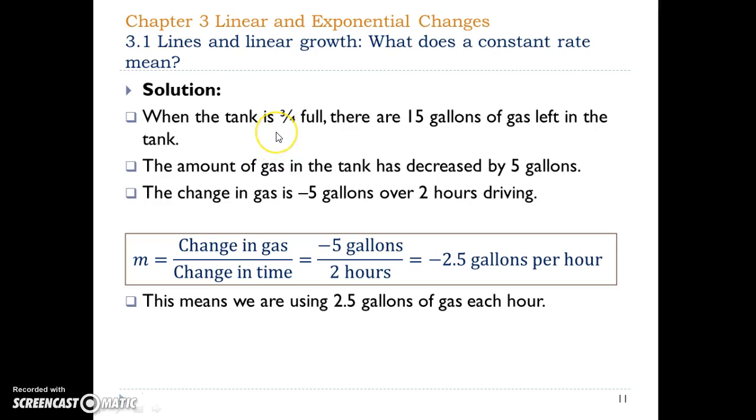Right, so the 3/4 of full is 15 gallons, right? 3/4 times 20 is 15. So the change in gas is -5. 15 minus 20 is equal to -5. The change in time is 2 hours. Therefore, m is change in gas divided by change in time, and that's -5 divided by 2, -2.5 gallons per hour. That is our slope. This means we're using 2.5 gallons of gas each hour.